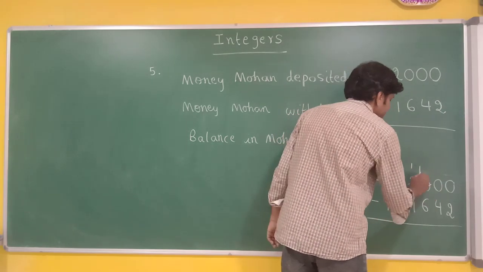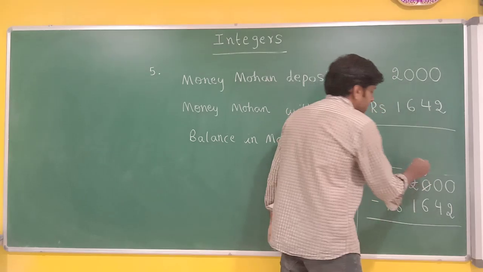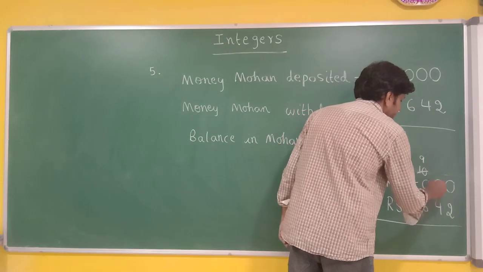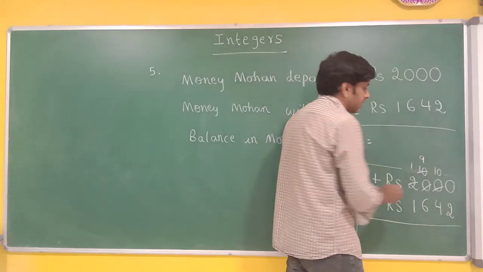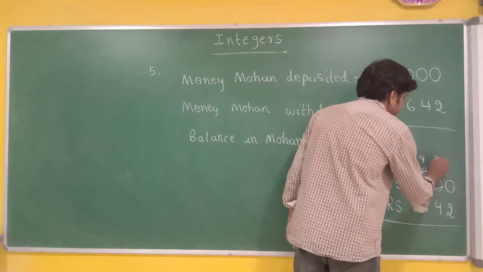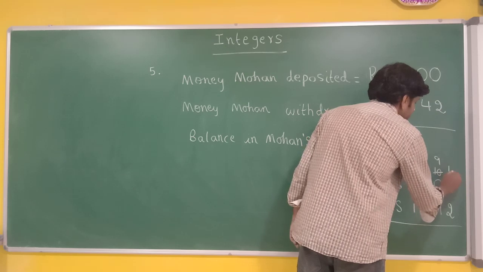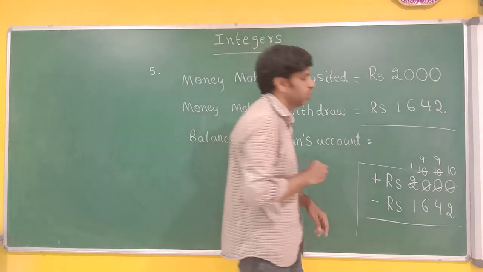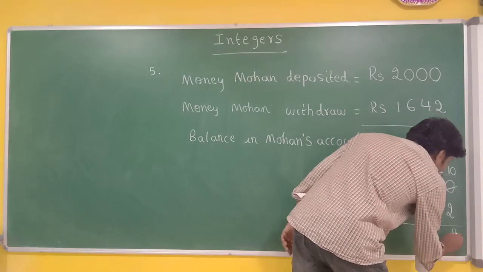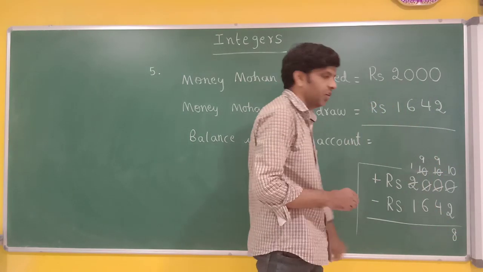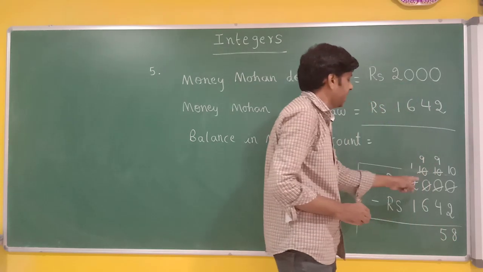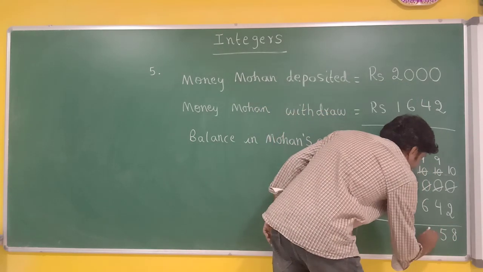0 becomes 10. 10 becomes 9. 0 becomes 10. 10 becomes 9. 0 becomes 10. Now, what is 10 minus 2? 8. What is 9 minus 4? 5. What is 9 minus 6? 3.